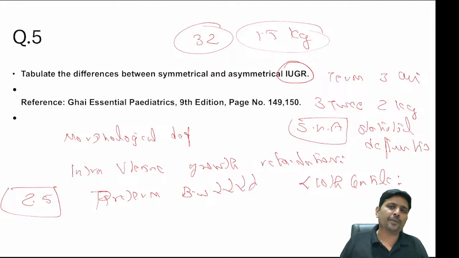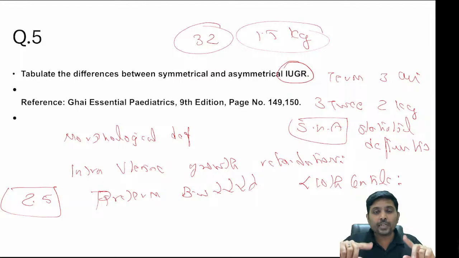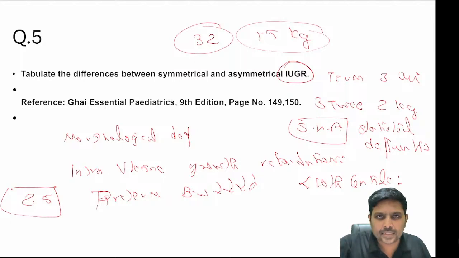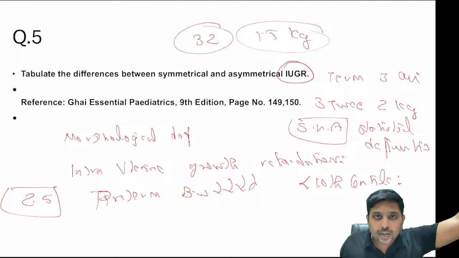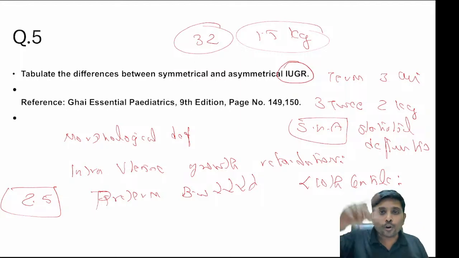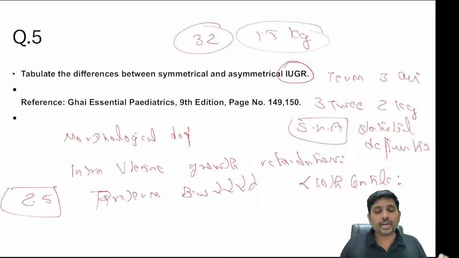So what is called small for gestational age? Less than the 10th centile is called small for gestational age. What is called AGA, appropriate for gestational age? The 10th to 90th centile is called appropriate for gestational age. What is called large for gestational age? More than the 90th centile is called large for date.